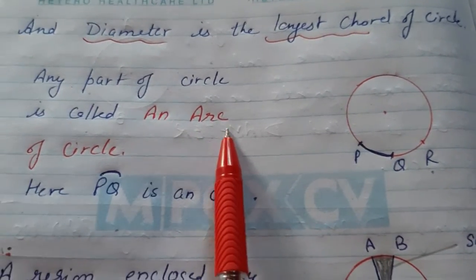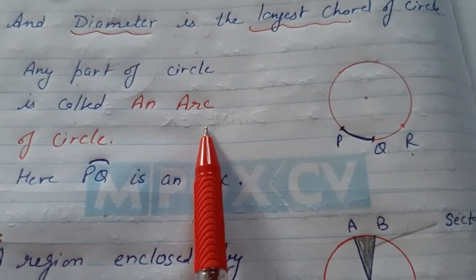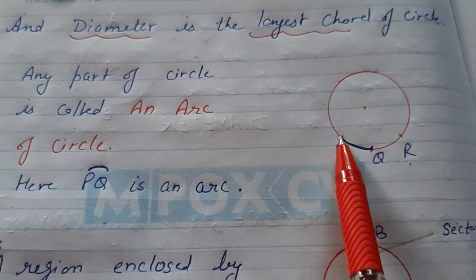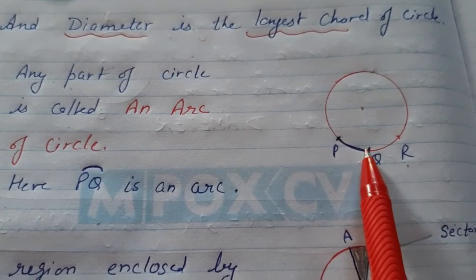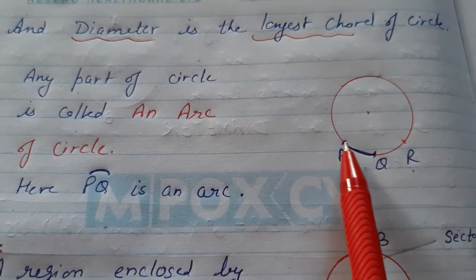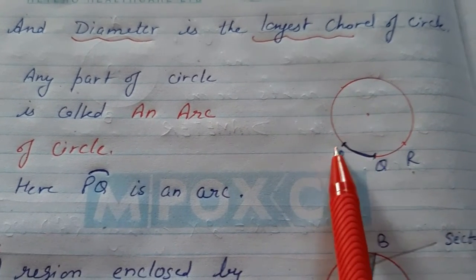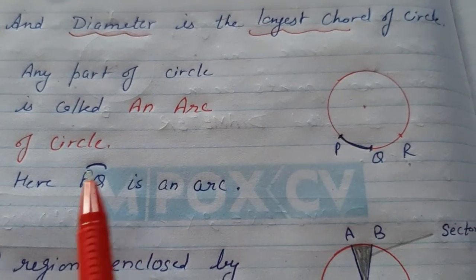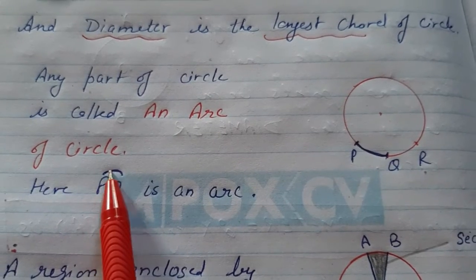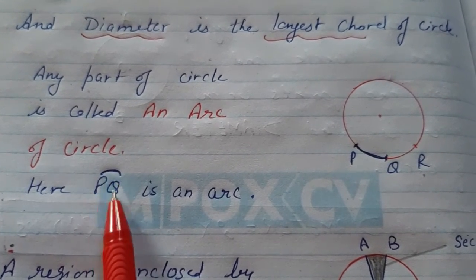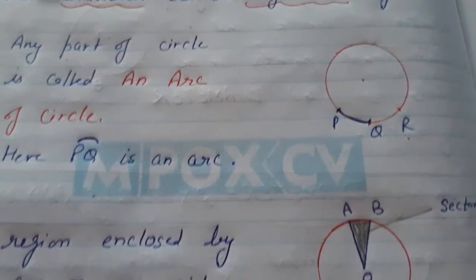Next is any part of the circle, which is called the arc of the circle. कोई भी part, कोई भी portion ले लो. You can take any portion. Like if I have taken here 2 points on the circle, P and Q, this part is called the arc of the circle, and it can be denoted by an arc symbol like this. PQ is the arc of the circle.